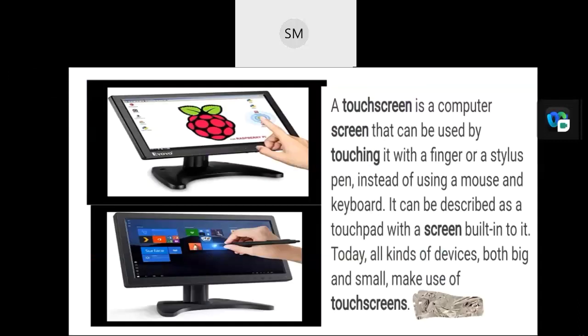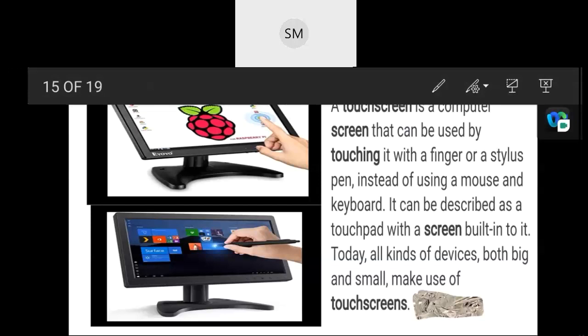Okay, the next one, touch screen. So this is an input device, touch screen. Definitely we know that a touch screen is an input device. Where do we use that one? A touch screen is an input computer screen that can be used by touching it with a finger.